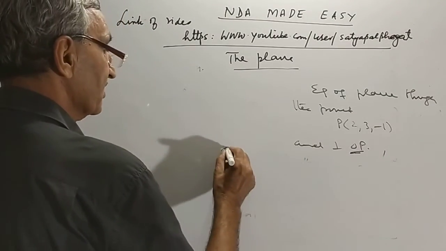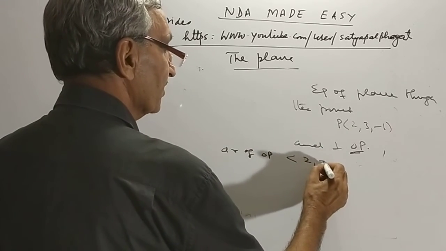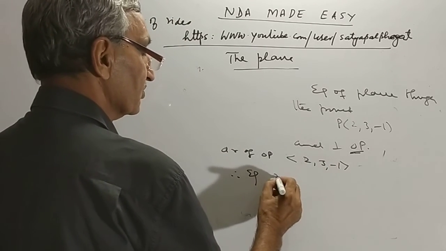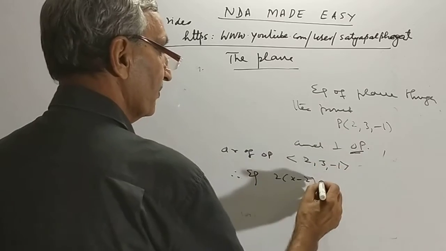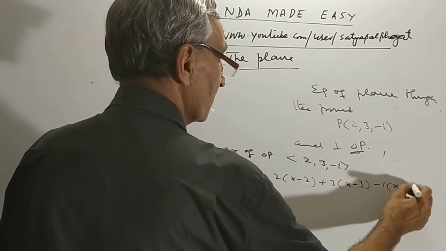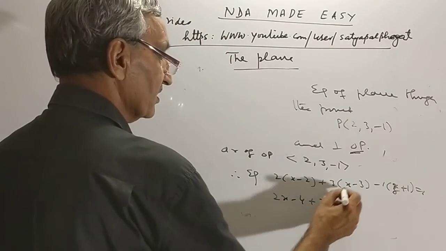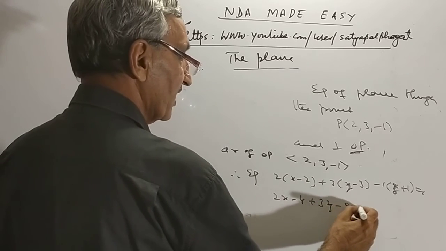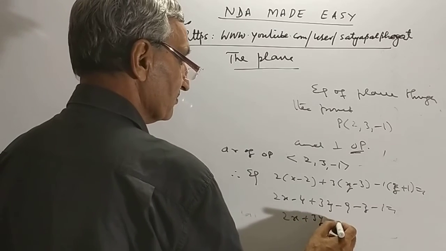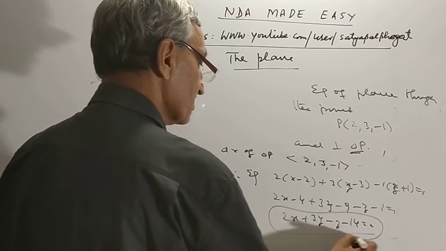What is the direction ratio of OP? OP is 2 minus 0, 3 minus 0, and minus 1 minus 0. Therefore, the equation of the plane passing through this point is 2 into (x minus 2) plus 3 into (y minus 3) minus 1 into (z plus 1) is equal to 0. Well, friend, this is the equation: 2x plus 3y minus z minus 14 is equal to 0. That is the answer.